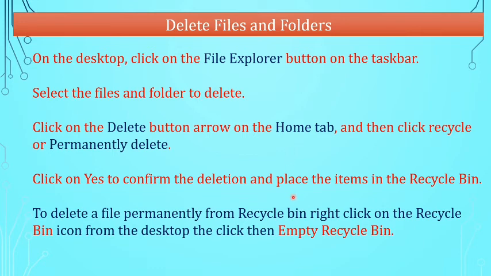Click on Yes to confirm the deletion and place the items in the recycle bin. To delete a file permanently from the recycle bin, right-click on the recycle bin icon from the desktop, then click Empty Recycle Bin.